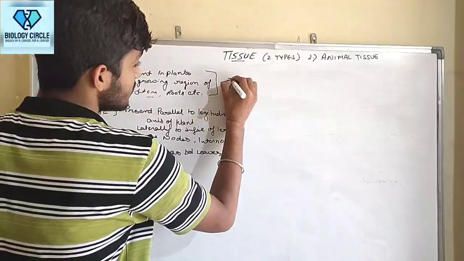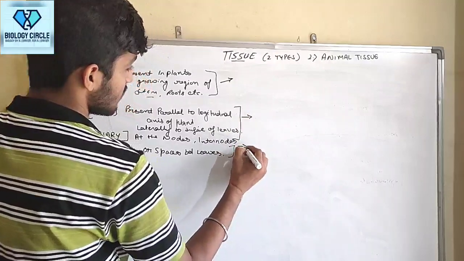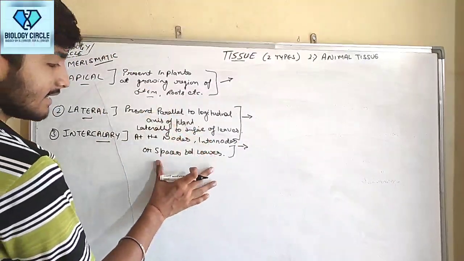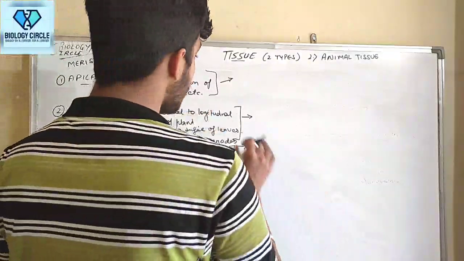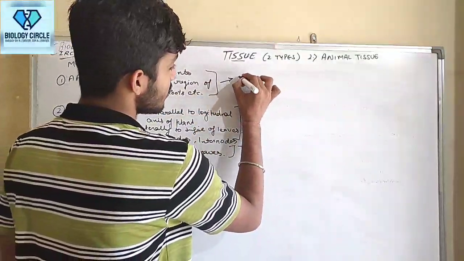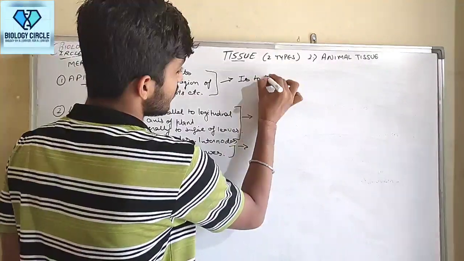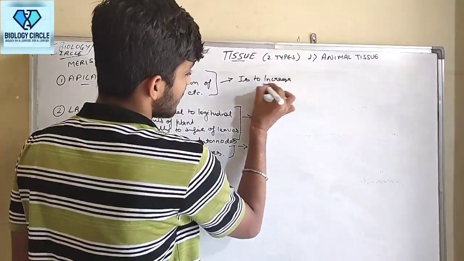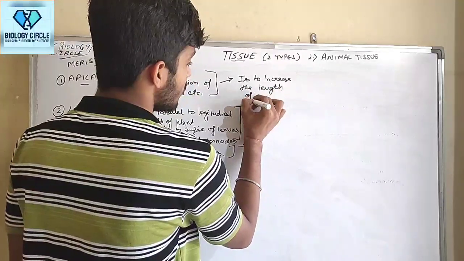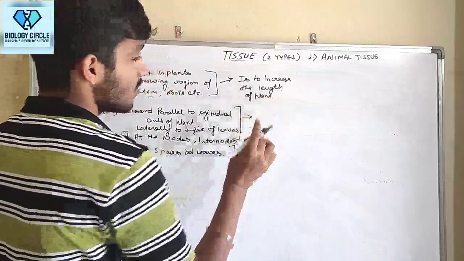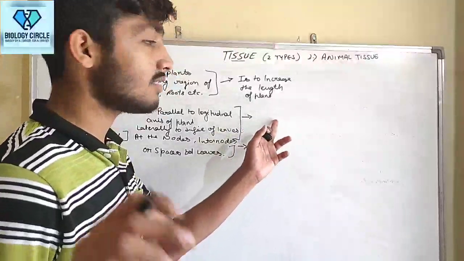Now their function. Let's start with apical meristem. The function of apical meristem is to increase the length of the plant.